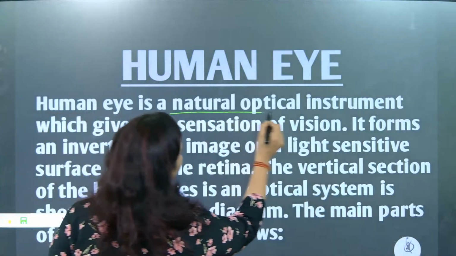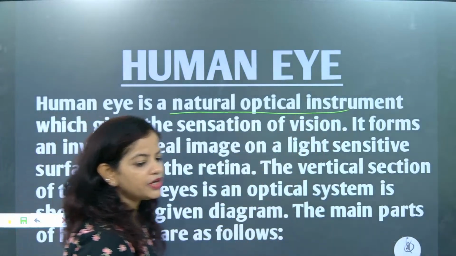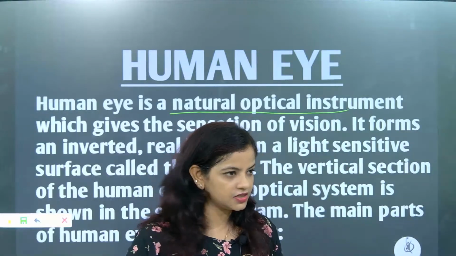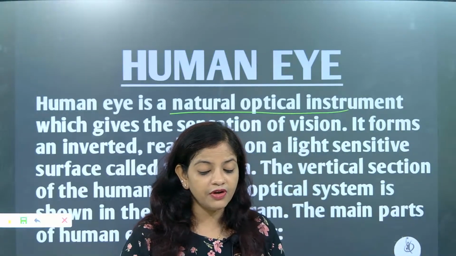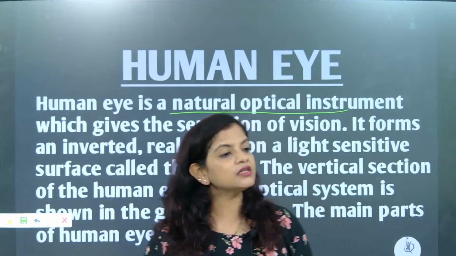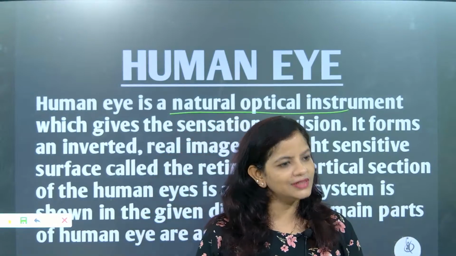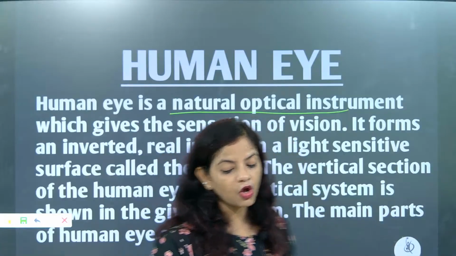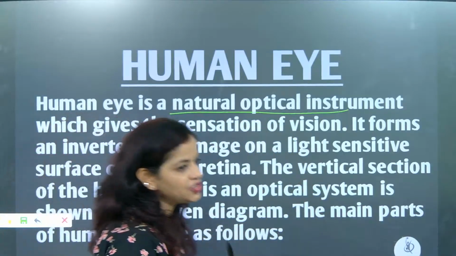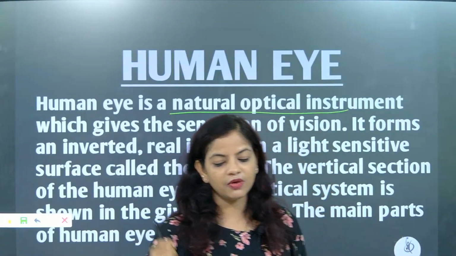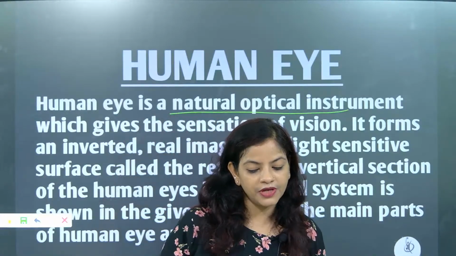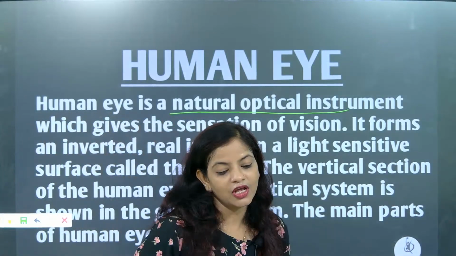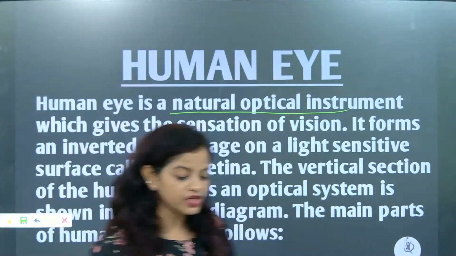So it is what, beta? A natural optical instrument. What is the meaning of optical instrument? The things which are connected with optics. Optics is a different field of physics where we discuss convergence, divergence, lenses, mirrors. That's why it is called an optical instrument. What is it? A natural optical instrument, which gives us the sensation of vision. So the eyes are giving you the sensation of vision.